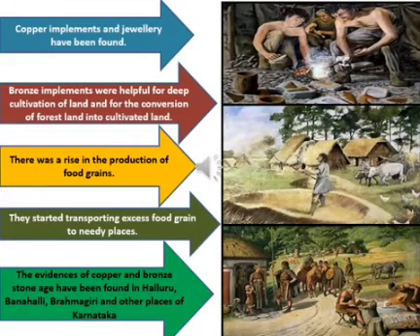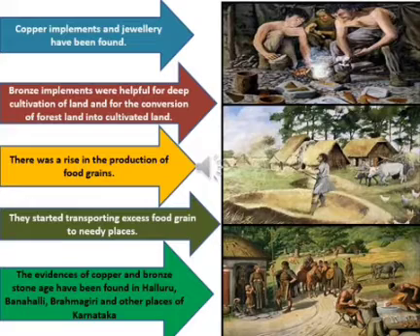Copper implements and jewelries have been found, and bronze implements were helpful for deep cultivation of land. That is, whenever they used to convert the forest area to the cultivated land, they used these implements which are made up of bronze. As a result, there was a rise in the production of food grains. So they started exporting this excess food grains to the needy places.